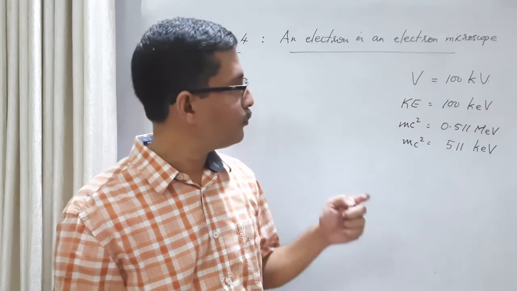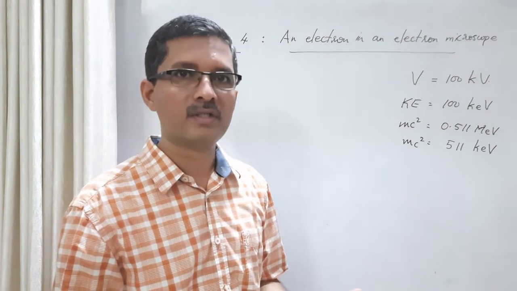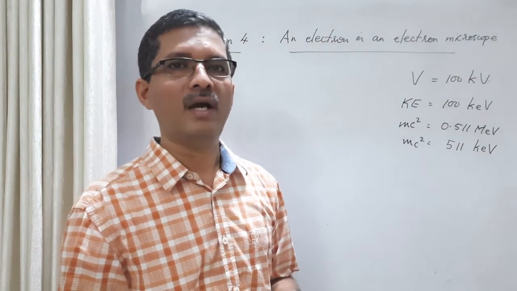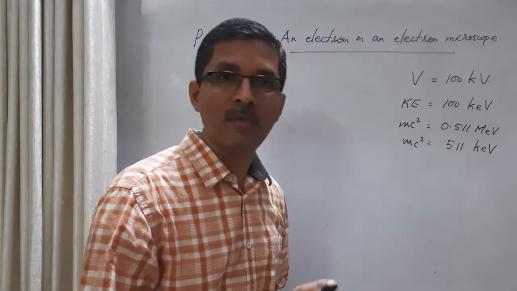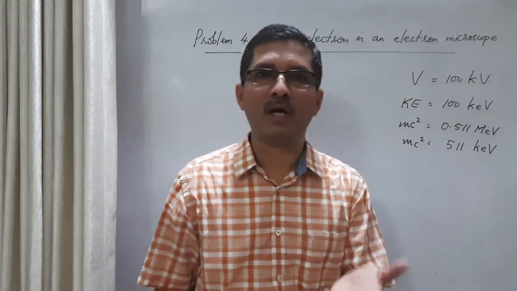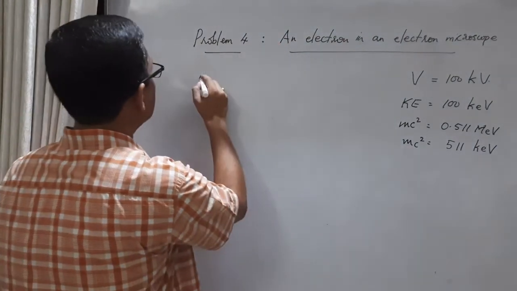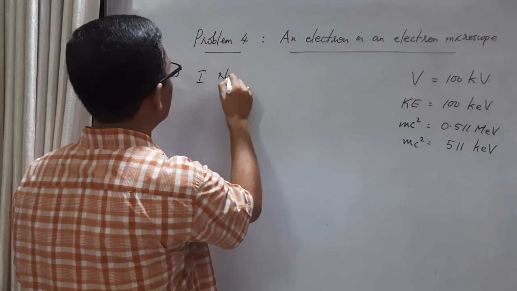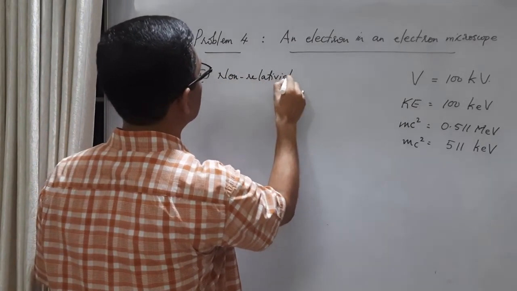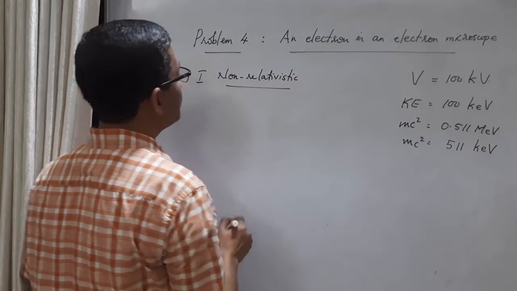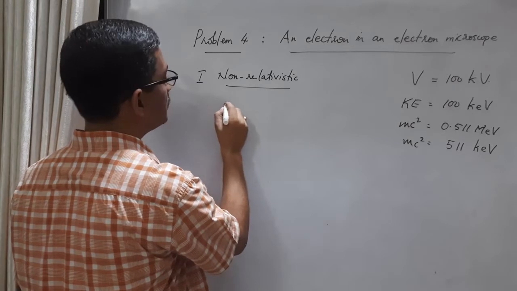Okay, so what we are going to do now is we will use both non-relativistic calculation as well as relativistic calculation, and definitely relativistic calculation is accurate. There will be some error in the non-relativistic calculation. We want to calculate the percentage of error. Okay. So first let me use non-relativistic calculation. In the non-relativistic calculation, how do you do it?